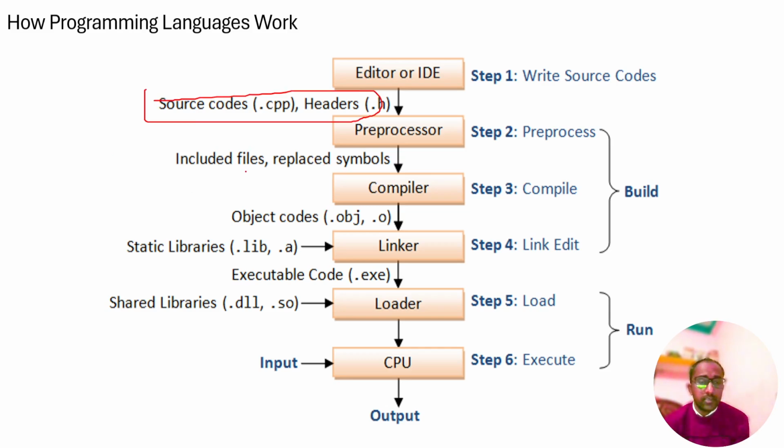A preprocessor directive begins with the hash symbol, the hash sign, as in #include, just like when we include header files.